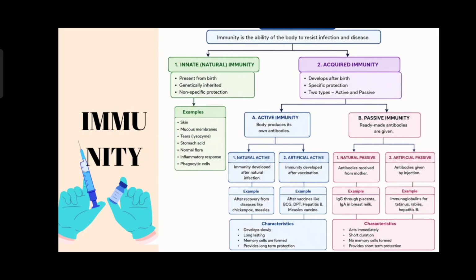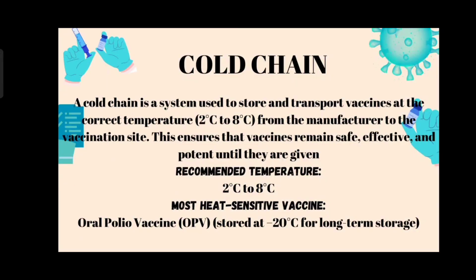So active immunity will develop very slowly. It is long lasting. Memory cells are formed. It gives a long-term protection. But the passive immunity will act immediately. It has a very short duration. No memory cells are formed. It provides a short-term protection. That is about the classification of immunity.